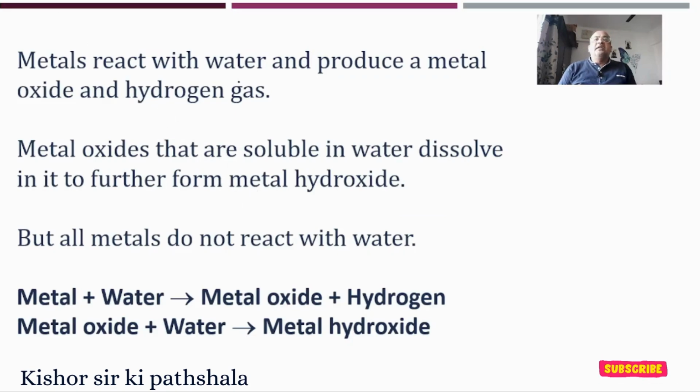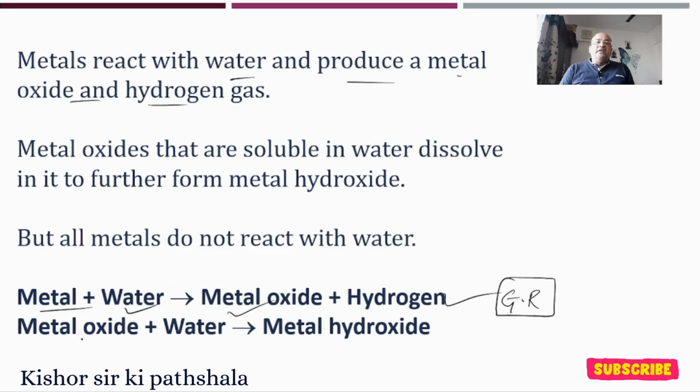Metals react with water and produce metal oxide and hydrogen. See here, a metal reacts with water, and we get metal oxide and hydrogen. This is a general reaction. Then the metal oxide reacts with water and we get metal hydroxide. So metal oxides that are soluble in water dissolve in it further to form metal hydroxide, to form the alkali, as we know.